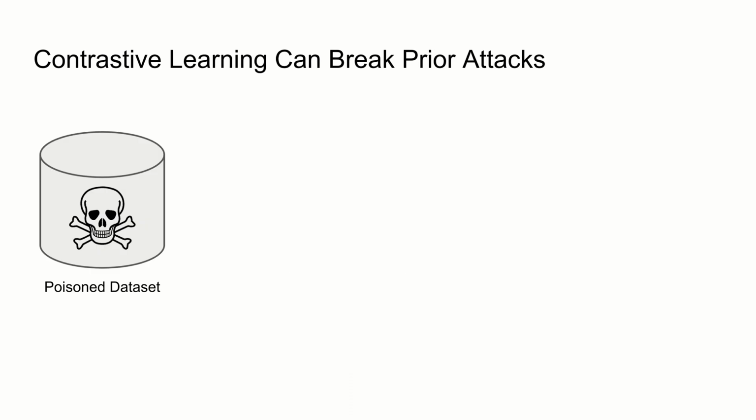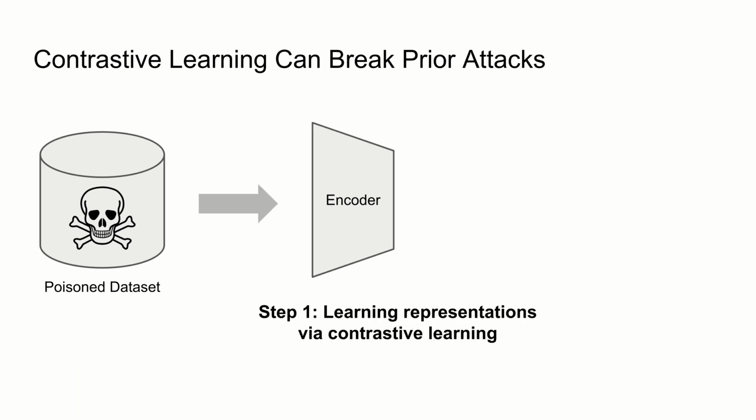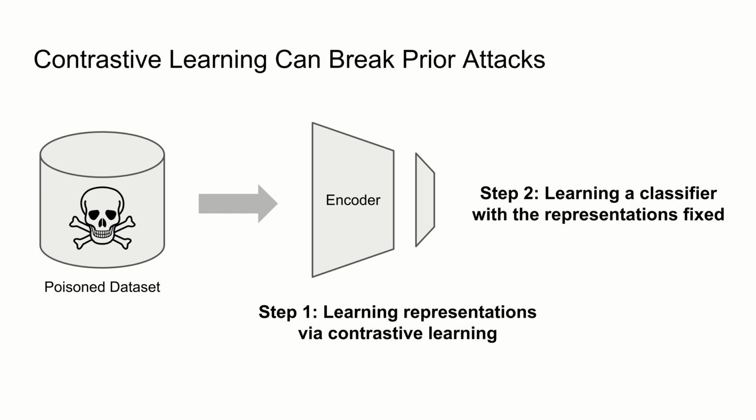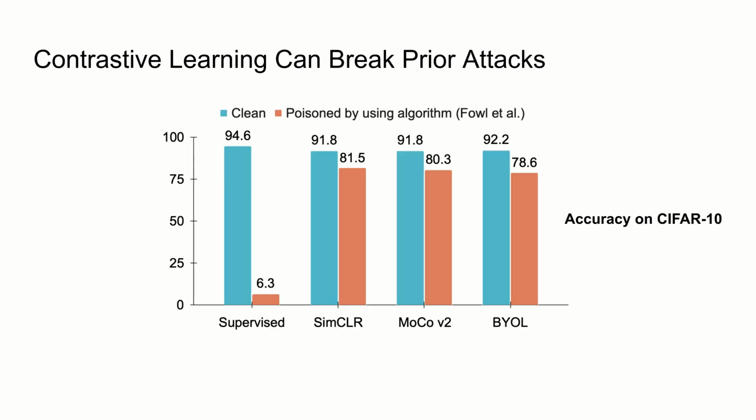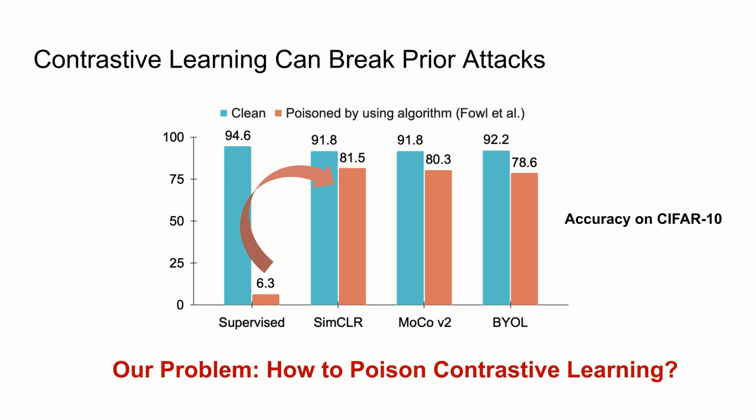For example, a simple way to break them is to use contrastive learning. Specifically, the victim can first learn representations by contrastive learning and then learn a classifier with the fixed representations. On CIFAR10, using any contrastive learning like SimCLR, MoCo, BYOL can bring the accuracy back to 80% from 6%. So in our work, we study the problem of how to poison contrastive learning.